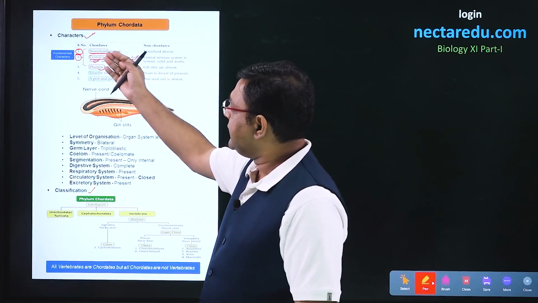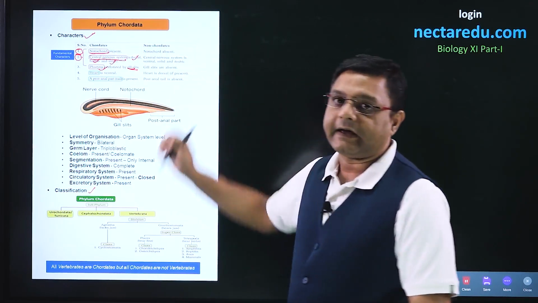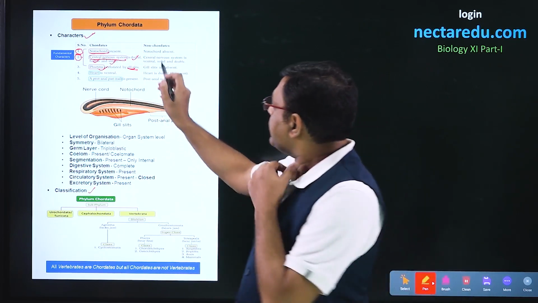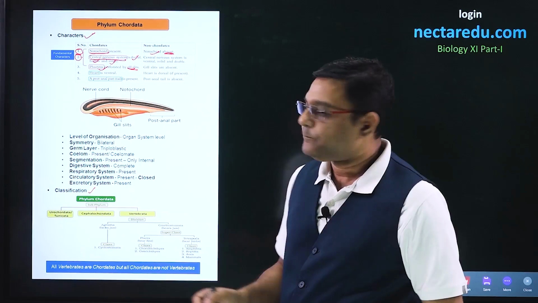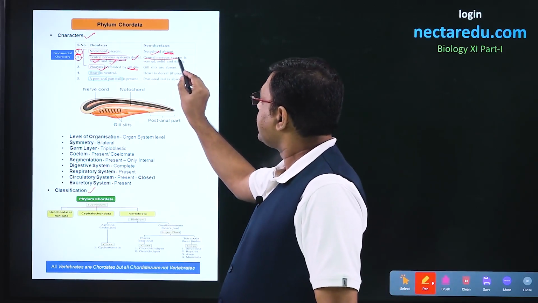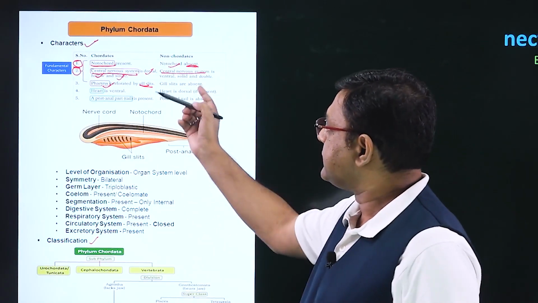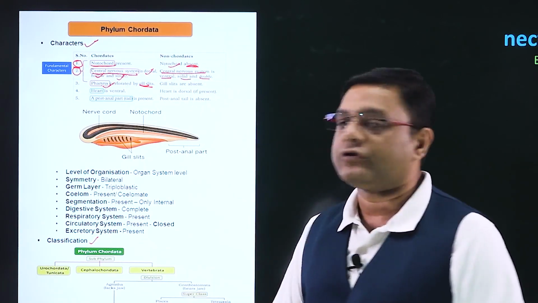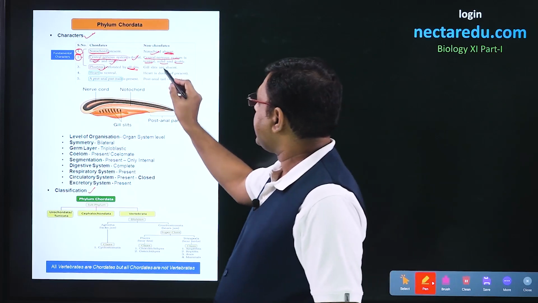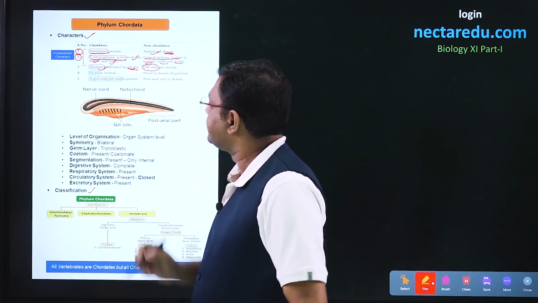Now, comparing these fundamental characters with the characters present in non-chordates. In the case of non-chordates, notochord will be absent. CNS or the nerve cord will be just reversed, so it will be ventral, solid and double in the case of non-chordates. In the case of non-chordates, gill slits will be absent.